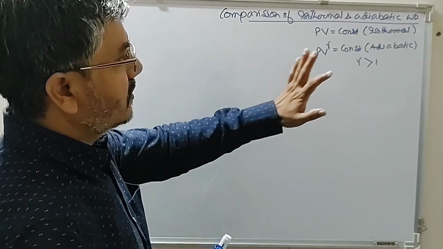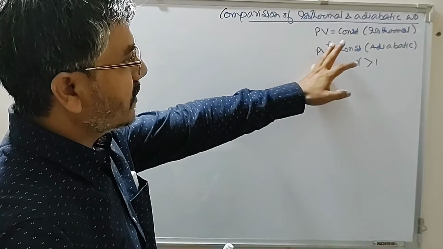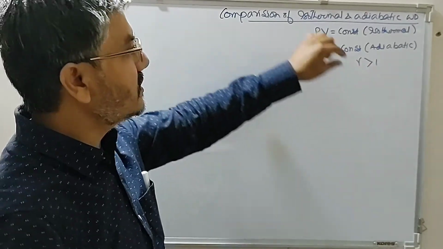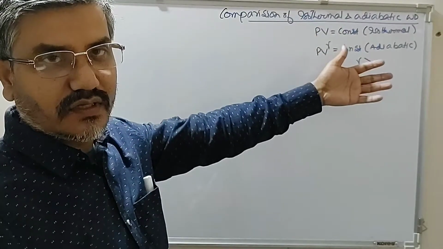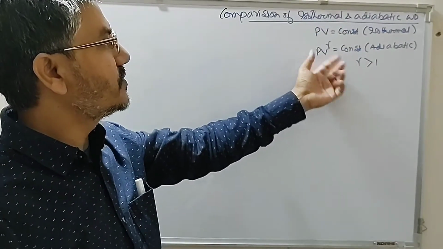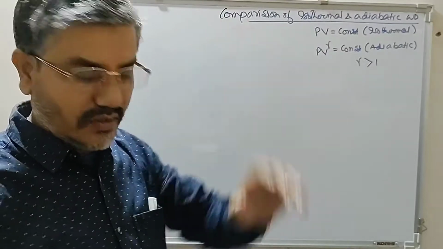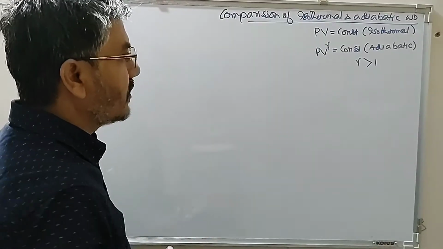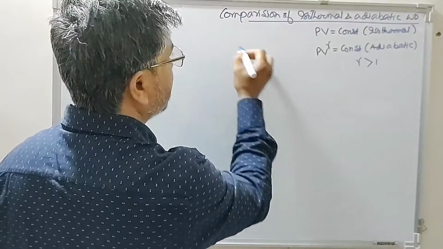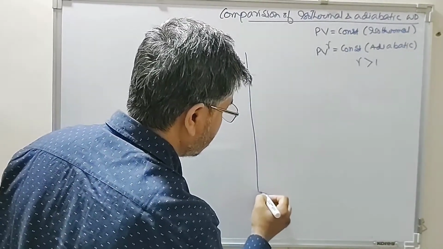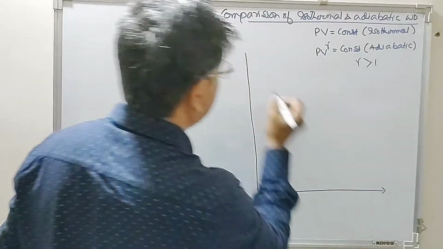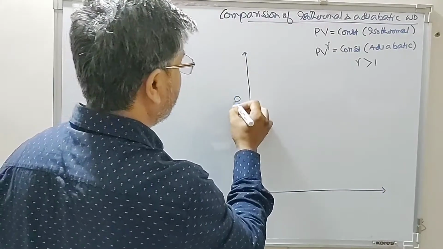the value of gamma being greater than 1, this quantity, pressure into volume raised to power some finite value, will always be greater than the isothermal value. So when we make this graph, because this work done represents area under the graph, so this is pressure, this is volume.